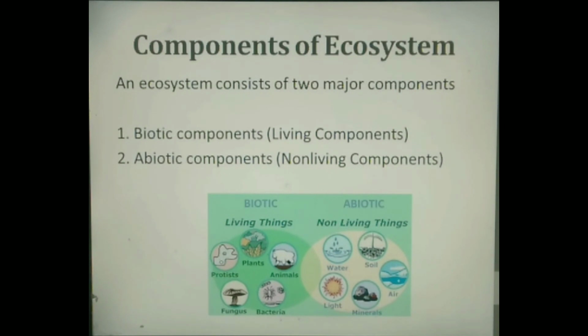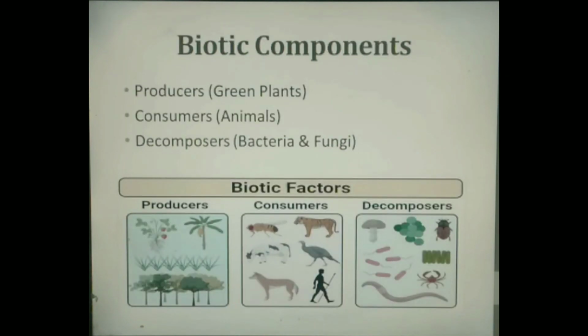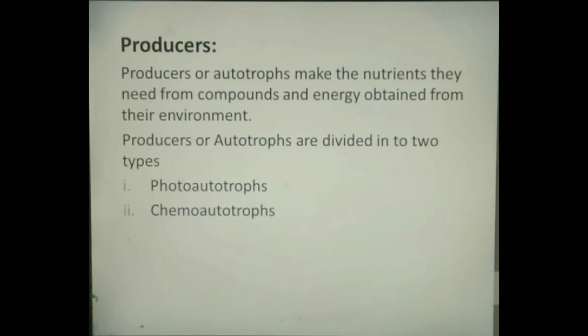Components of ecosystem. An ecosystem consists of two major components: biotic components and abiotic components. The interactions between both these components constitute an ecosystem. Biotic components. Biotic components include producers, consumers and decomposers.